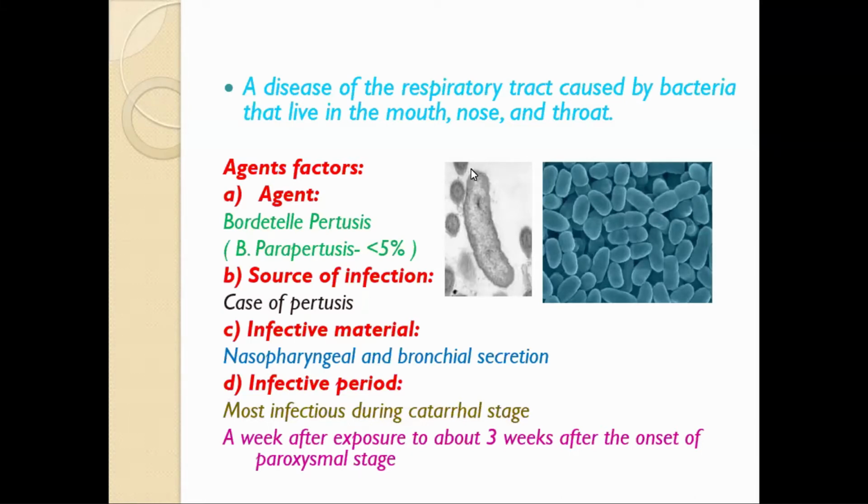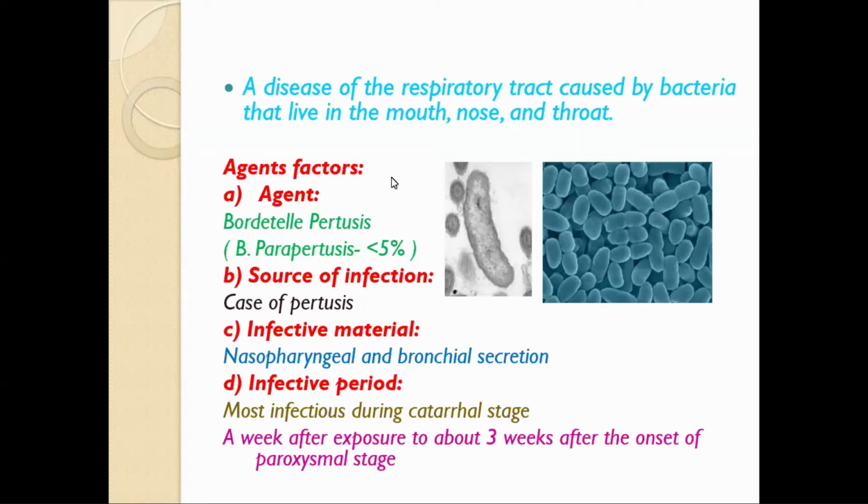Regarding the agent, there are two types: Bordetella pertussis, which accounts for around 95% of the cases, and Bordetella parapertussis, which accounts for less than 5% of the cases. That is the agent.